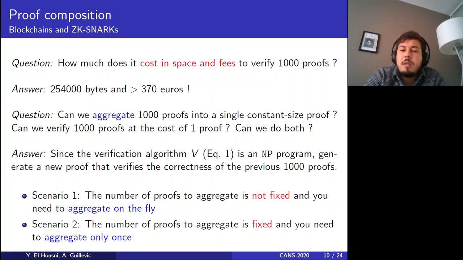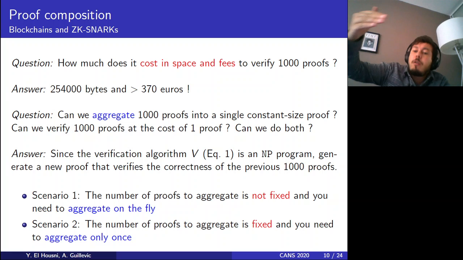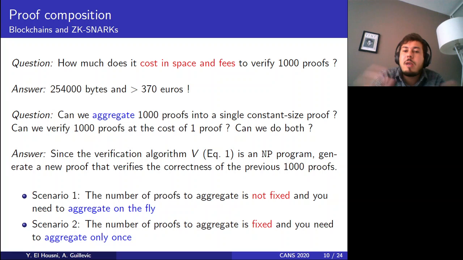The idea would be, since we are working on zero-knowledge proofs for NP languages, we can observe that the verification algorithm, which is equation 1, this pairing product check, is also an NP program. So we can generate a new proof that verifies the correctness of the previous 1,000 proofs. And since the proof is constant size and the verification of this proof of proofs is constant time, we answer these two questions.